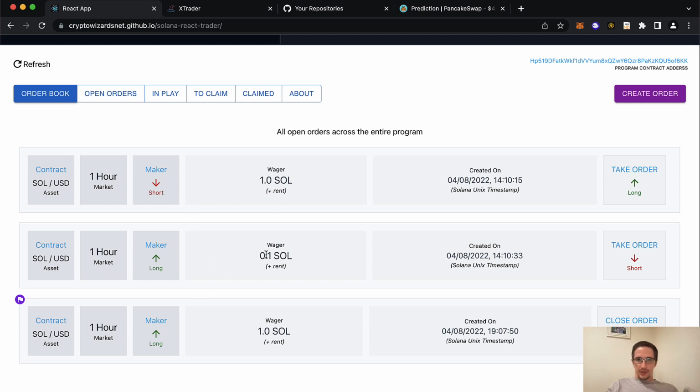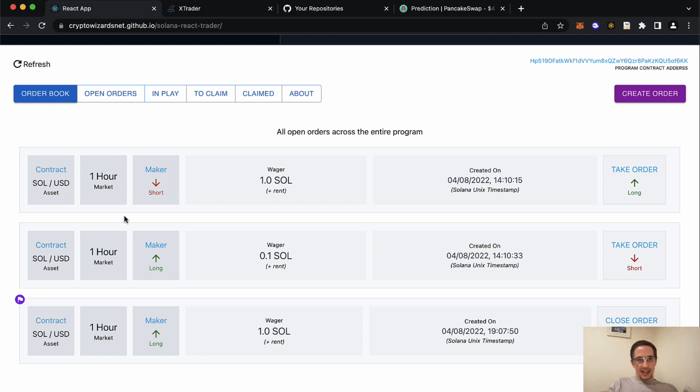But this is what you're seeing right now, right? I can see some traders have said, okay, they're willing to bet. Here, they're the maker, and they're willing to bet that in the next hour from whenever this contract starts, the price of Solana will be down. This one says they'll bet it's up. This one says they'll bet it's up. This is all settled with Chainlink on the Solana blockchain right now, by the way. So that's where the pricing gets baked in and settled.